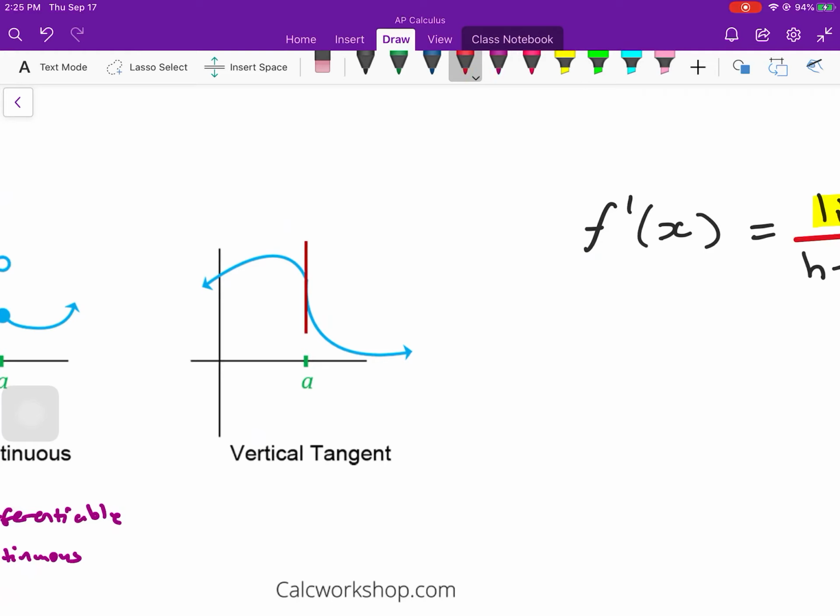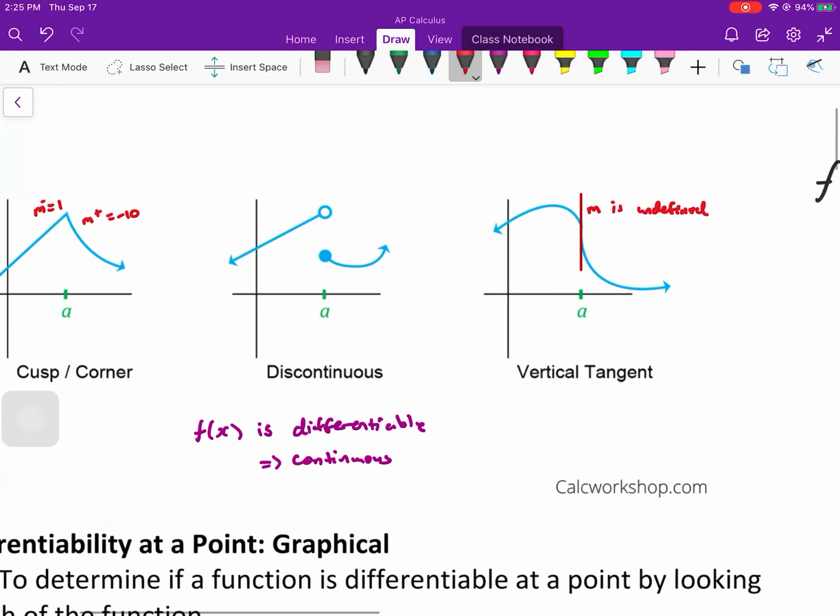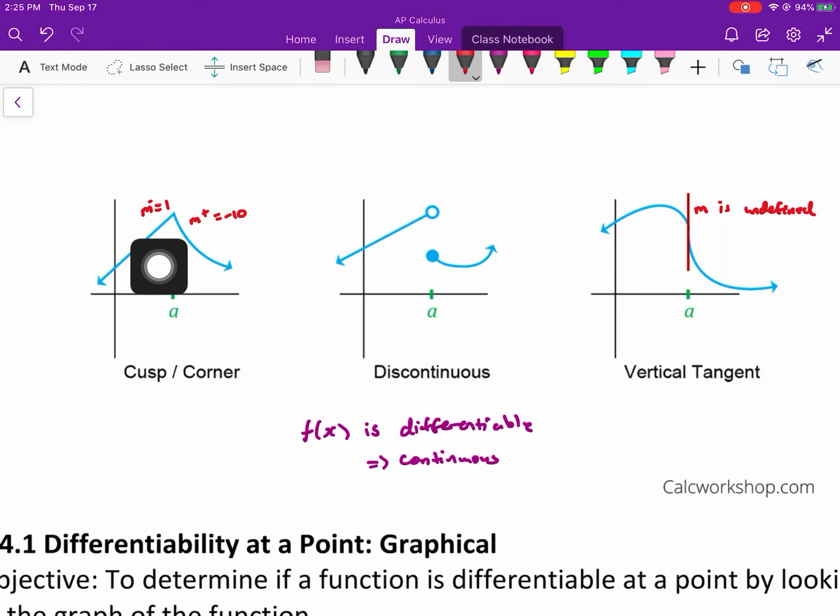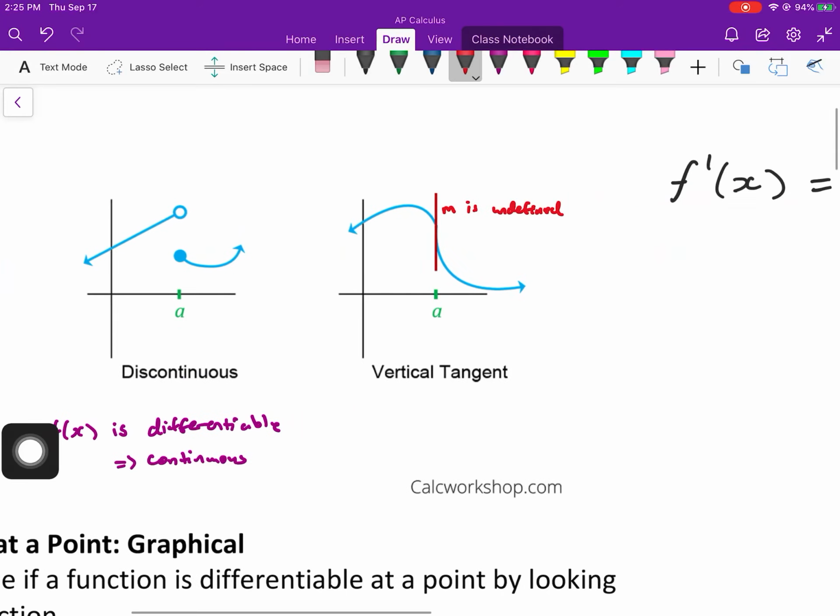There's also the vertical tangent. Why the vertical tangent? Because m is undefined. M is undefined at a vertical tangent, so if slope is undefined, then obviously it's not differentiable in the first place. So these are the three things we're looking for. We're looking for the corners and the cusp. It is continuous there. I do want to make sure you do know this is continuous, but not differentiable. If there's a discontinuity, automatically differentiability is out. You need to have continuity for differentiability. And then vertical tangents, that slope's undefined. So it is continuous here in this graph. If this red line was removed, you'd see it's continuous, just the function's undefined.